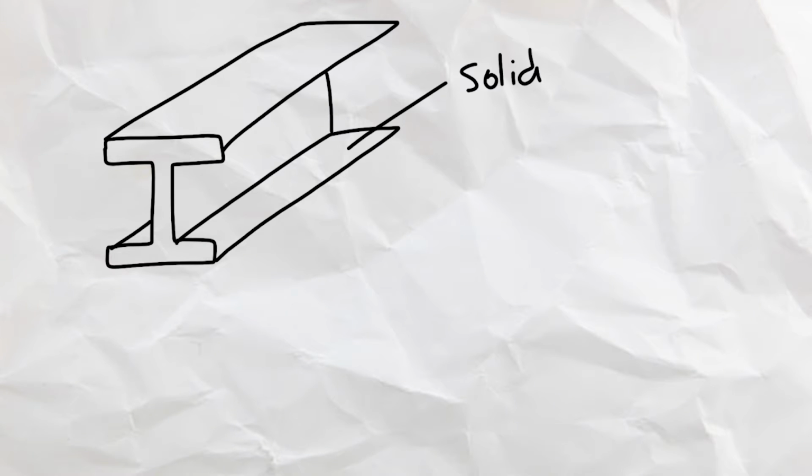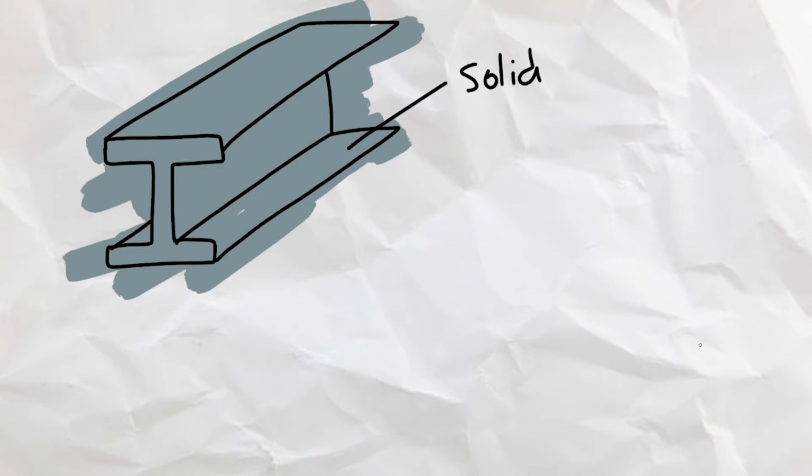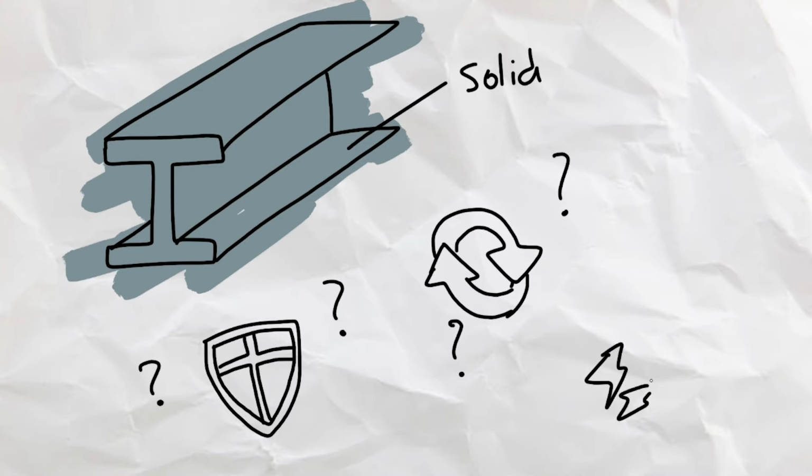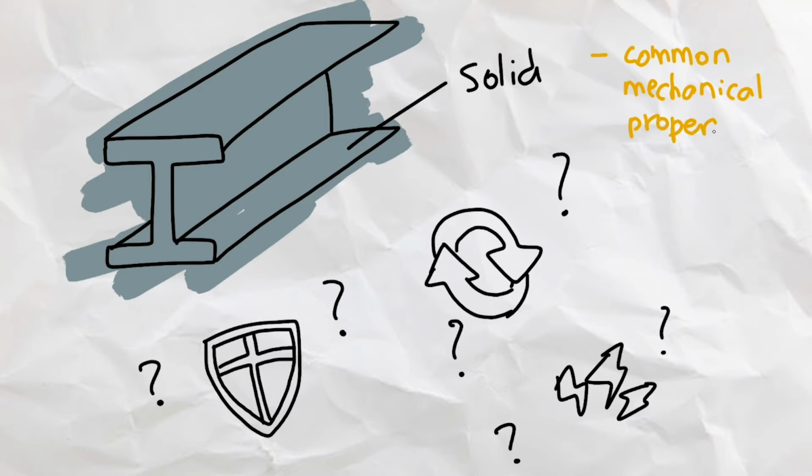When we look at a material, say steel, we can easily tell that it is solid and gray from first glance. But what we can't tell are its mechanical properties. Things like how tough is it, how elastic is it, or how resilient is it. In this video, I will go over some common mechanical properties of materials, with some examples of each.